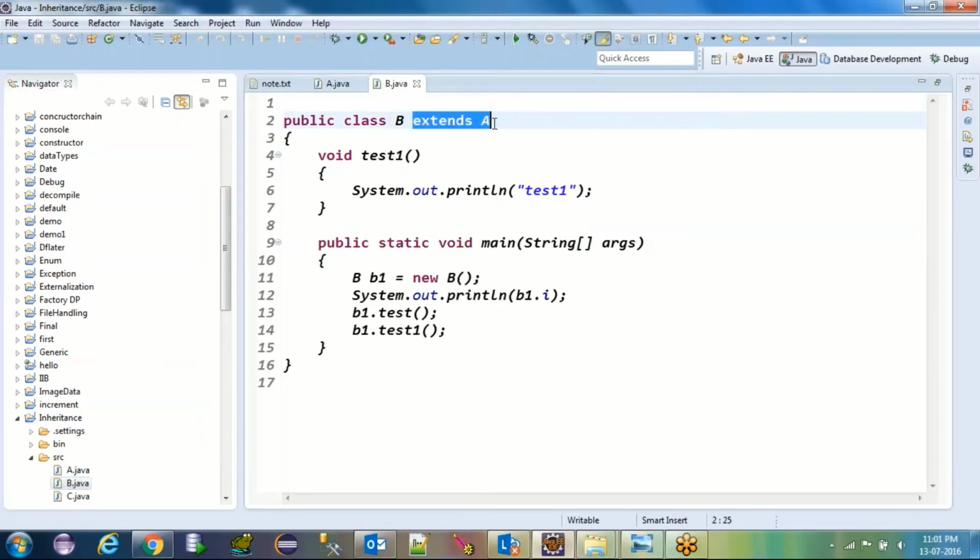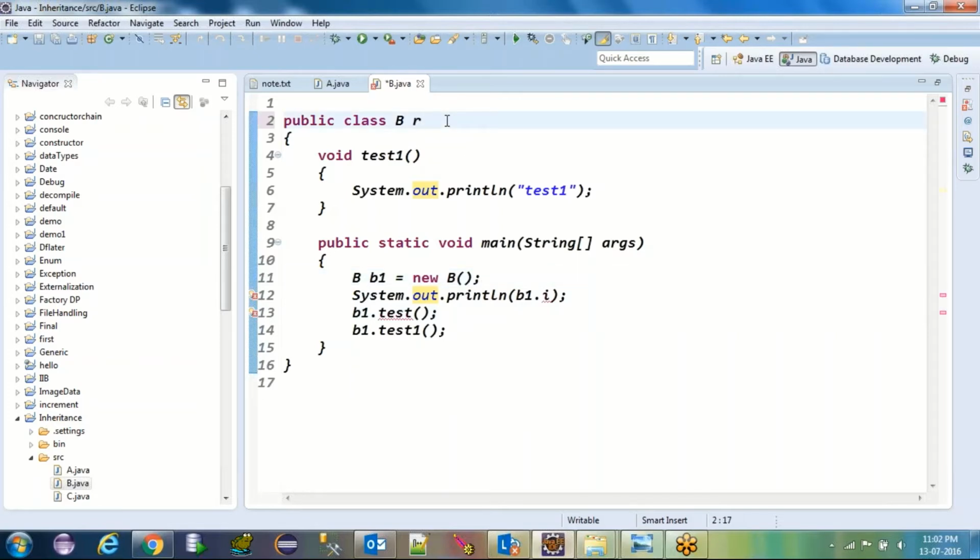Come to b.java. If I'm not extending the A class here, you will get an error as expected: there is no i and there is no test method. Since you have only the test1 method, the compiler is saying you can call only test1, not i and test, because these two are not available in the B class. If you want to access the inheritance features, you need to write extends.